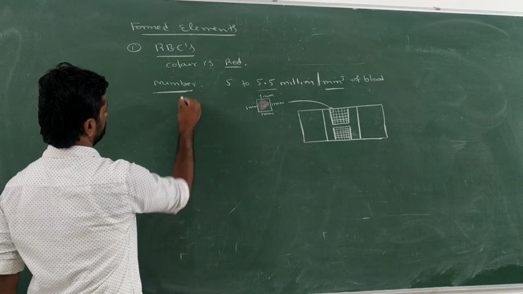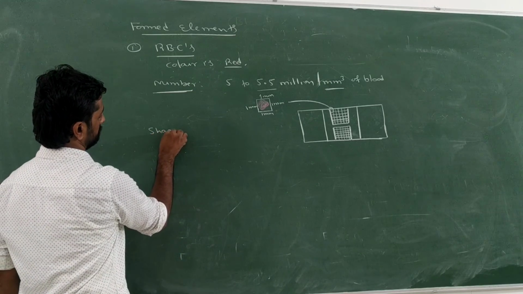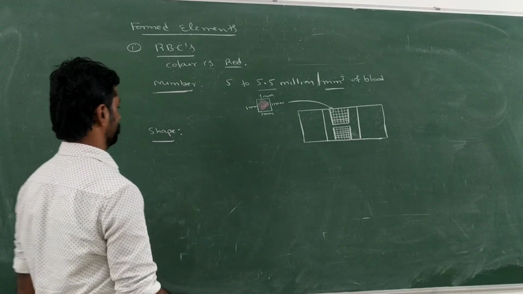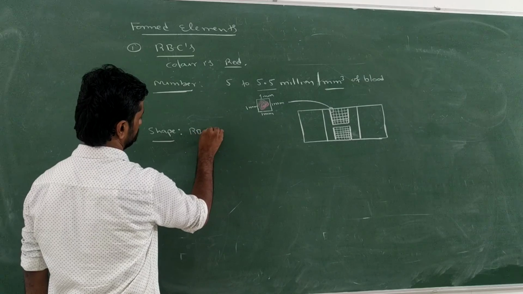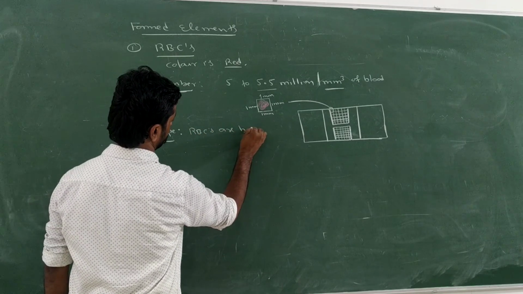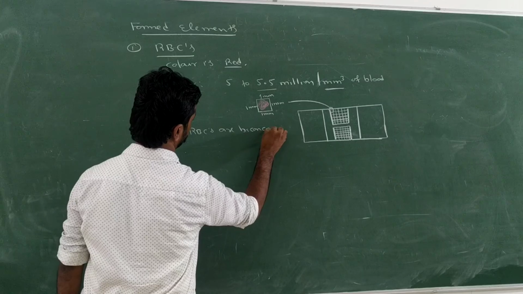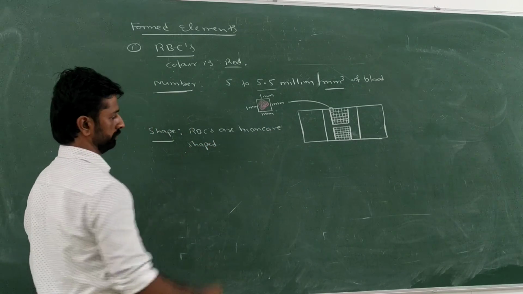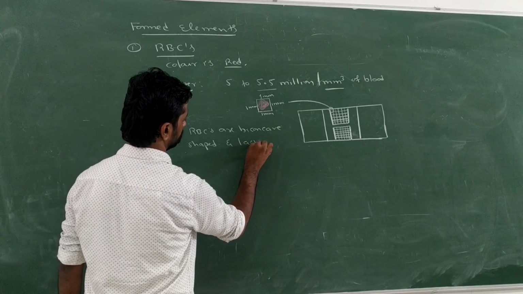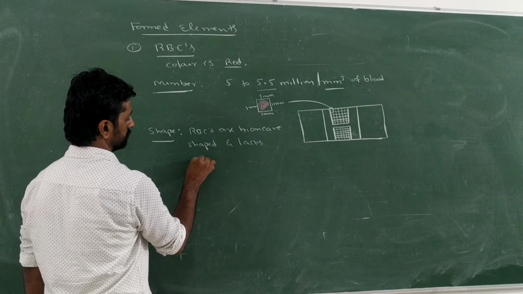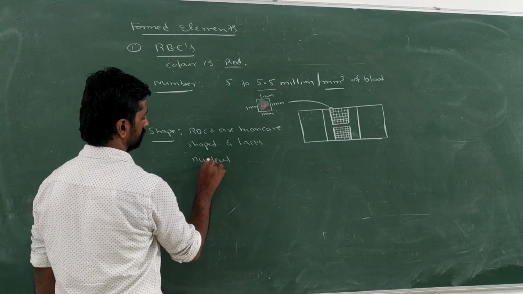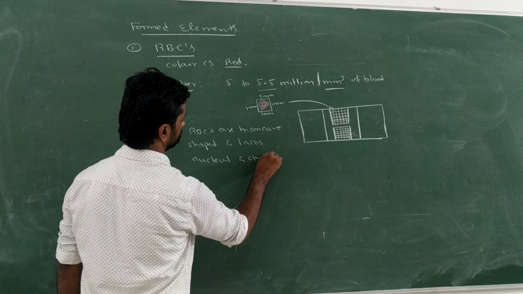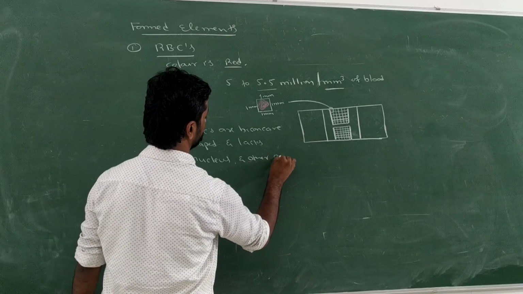Then, what about the shape of RBC? What is the biconcave shape of RBC? So RBCs are biconcave shaped and lack cell organelles such as the nucleus and other organelles.